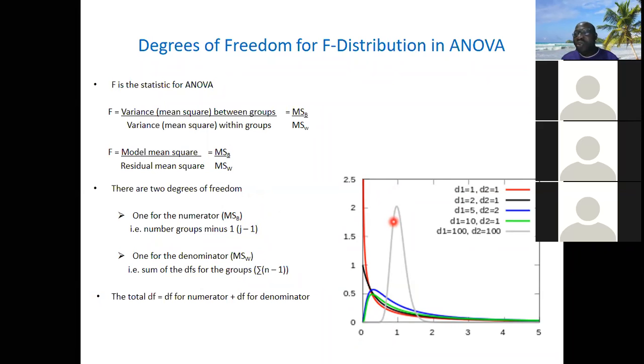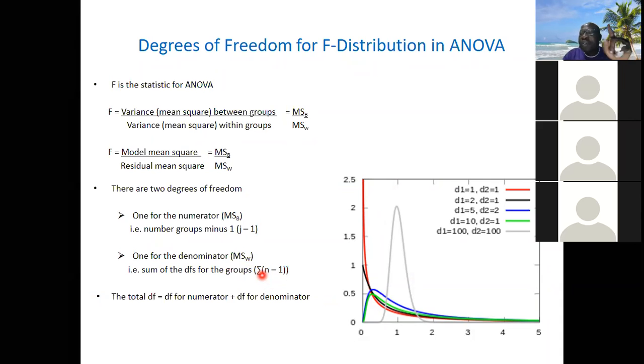Sometimes the groups may not be the same size. If it is 10, 12, 15, it will be the sample size minus 1 for each of them. You now sum the degrees of freedom for all three together. That is why it is sigma, the sum of n minus 1 across the number of groups. Summing everything together gives the degree of freedom within group, which is for the denominator and corresponds with the degree of freedom for the residual in regression.